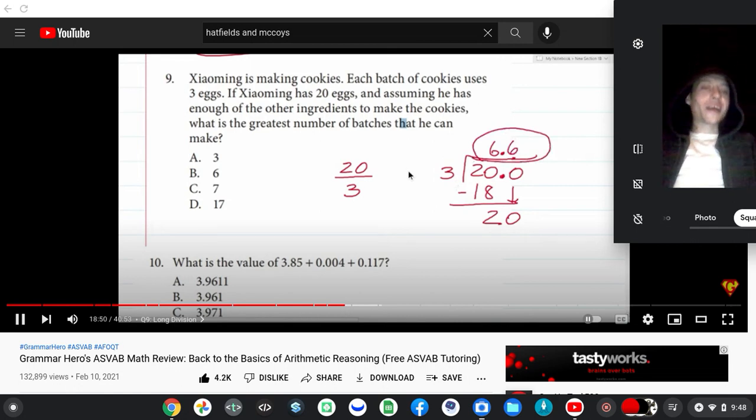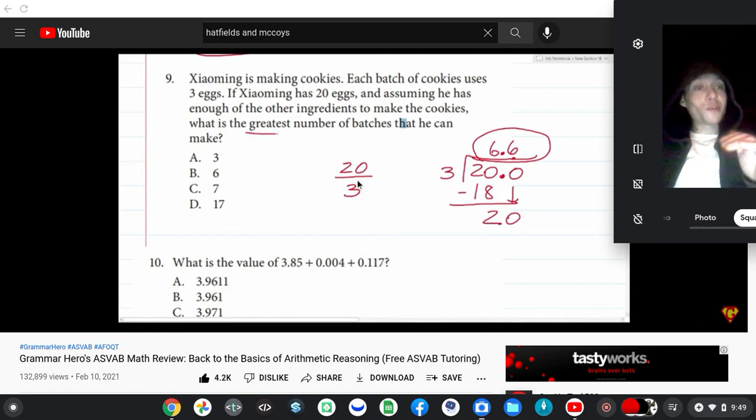Can he make 6.6 batches? Did I write the right answer to this question? That is to say, he can make 6 full batches, and 0.6 of another batch. This question wants to know what is the greatest number of full batches he can make with those 20 eggs.